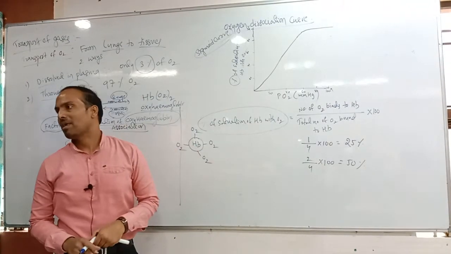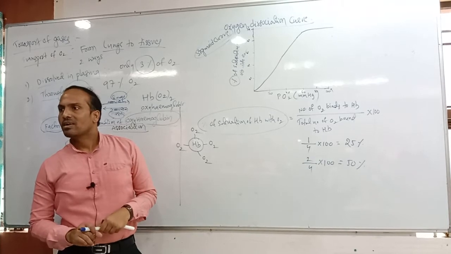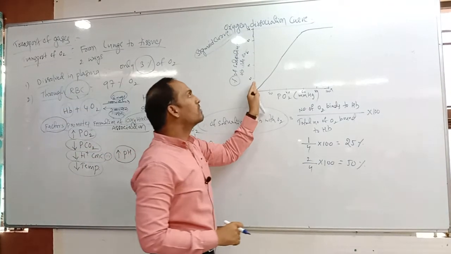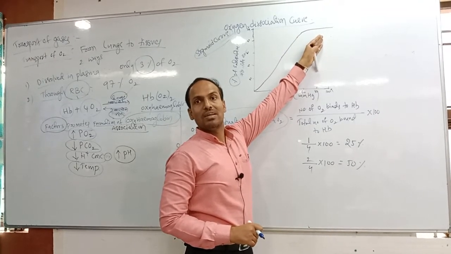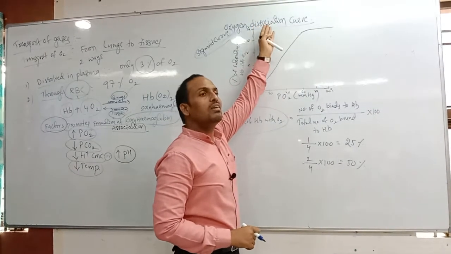Got the clarity? So this is about the oxygen association, this association curve. But what are we discussing? Dissociation.